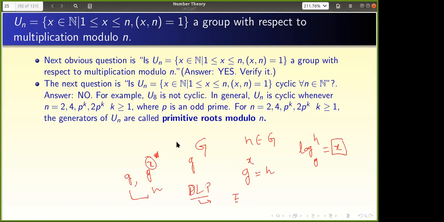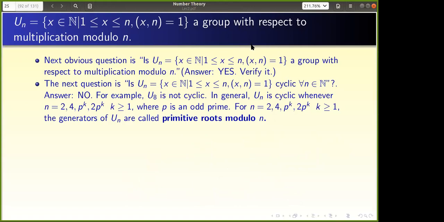There I will use the primitive roots. We will take a very large prime p, and Z_p is a cyclic group because of this result. I'm just letting you know where I will use it. I'll stop because you have some other classes. Any doubts, you can let me know.